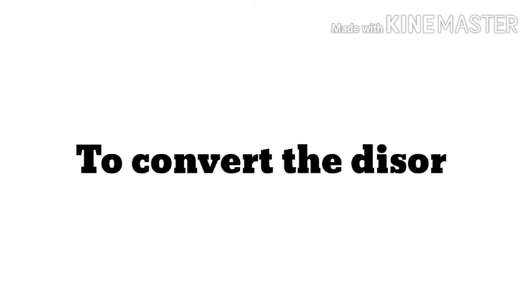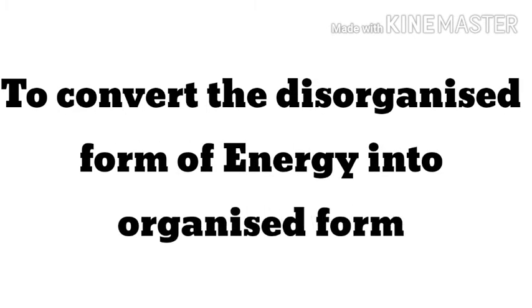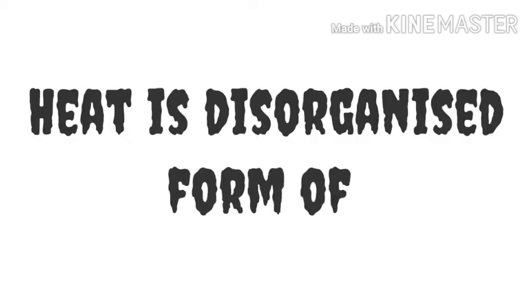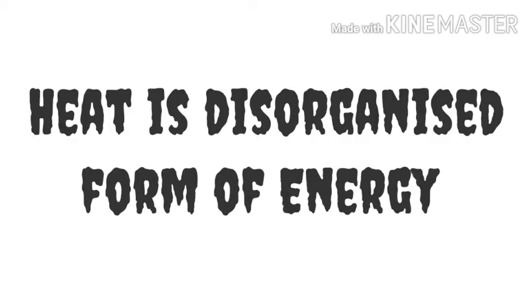So, the main aim of thermodynamics is to convert the disorganized form of energy into organized form, and mostly in an efficient manner. For example, heat is the disordered or disorganized form of energy. Now, we use the thermodynamics concept to convert this disorganized form of energy into an organized form, which will be the shaft work or maybe some other kind of work. And this is the answer why we need to learn thermodynamics.